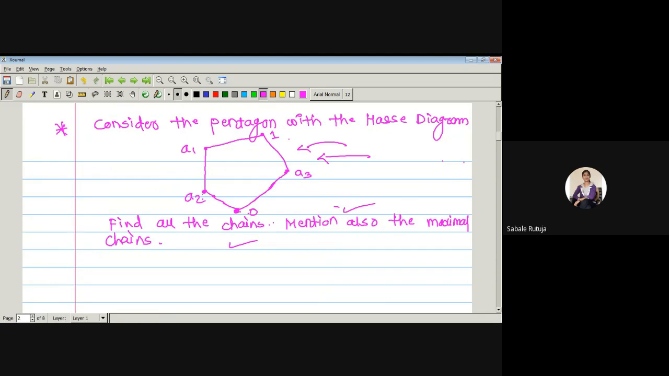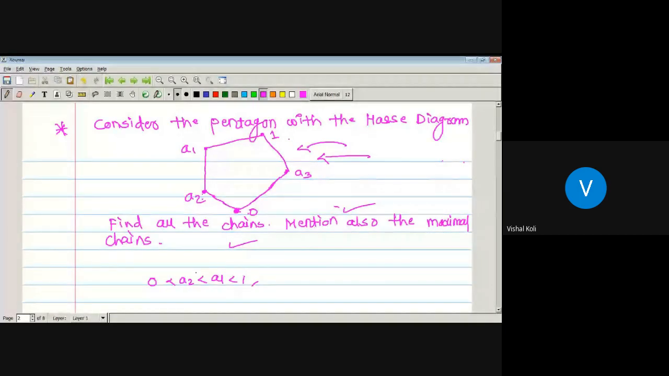0, A2, A1 and 1. This will be the first chain. 0 is comparable with A2, A2 is comparable with A1. Then by the transitive property, 0 will be comparable with A1. Again, A1 is comparable with 1. So each element belonging to this poset will be comparable with every other element. Then by the definition of chain, it must be a chain.